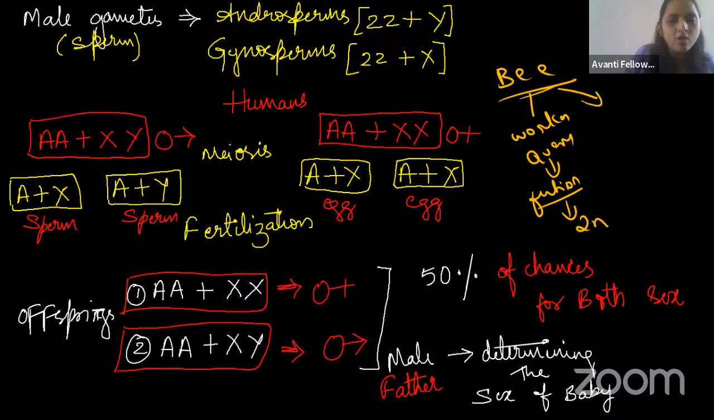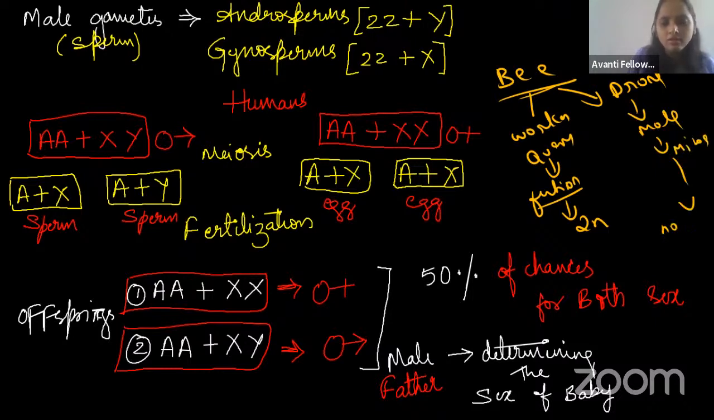When we talk about the drone, it is a male. The male is formed by mitosis only. No fertilization happens, so they are haploid. Always remember, guys, males are haploid. Drones are haploid, whereas the females, the workers and the queen, are diploid, 2n, so they come from fertilization.